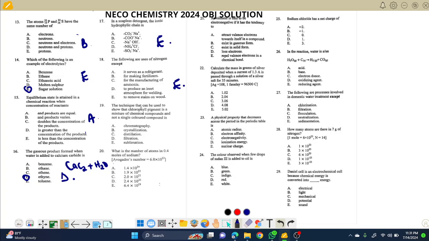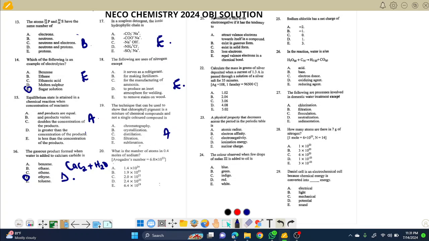Question 19 says the technique that can be used to show chlorophyll pigment is a mixture of, that is talking about pigment color. Think about chromatography. That's choice A. Crystallization is used for soluble salt. You know, sublimation, we give examples of ammonium chloride, and some others like camphor, and the rest you know them.